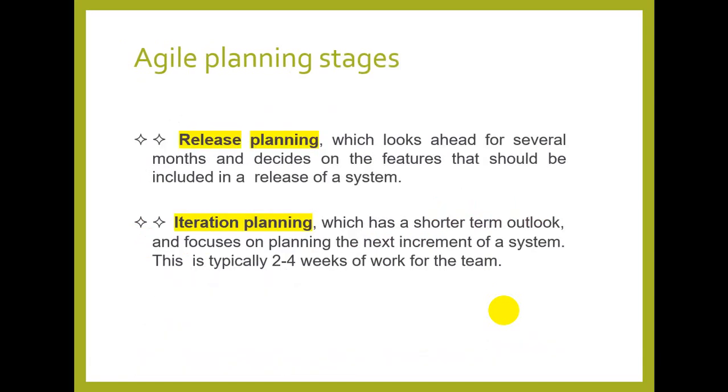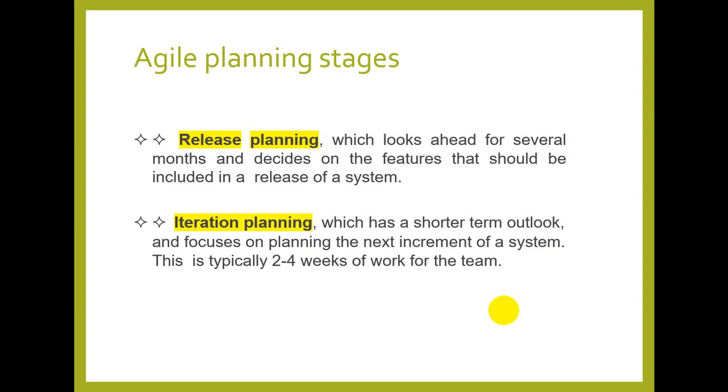There are two planning stages in Agile, and these planning stages repeat again and again throughout the process of the project or product development. Release planning looks ahead for several months and decides on the features that should be included in the release of a system. Actually, this is what we say deliverable.